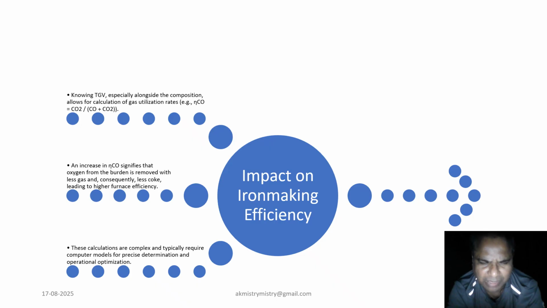For example, the efficiency of carbon monoxide, denoted as eta CO, is the ratio of carbon dioxide to the sum of carbon monoxide and carbon dioxide in the gas. An increase in this ratio means that less gas and consequently less coke is needed to remove oxygen from the burden, which leads to higher furnace efficiency.